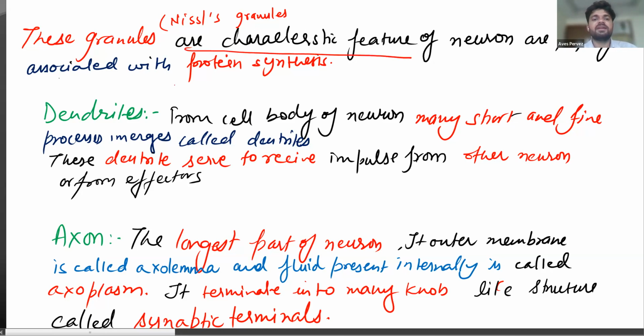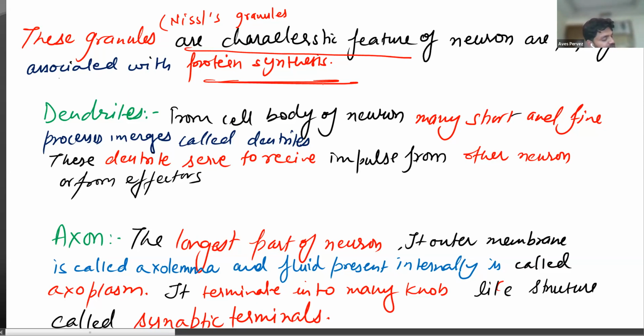And it helps in the synthesis of protein. So what is the main function? Tell me, what is the main function of Nissl's granules? It contains proteins. It helps in the synthesizing and manufacturing of protein.